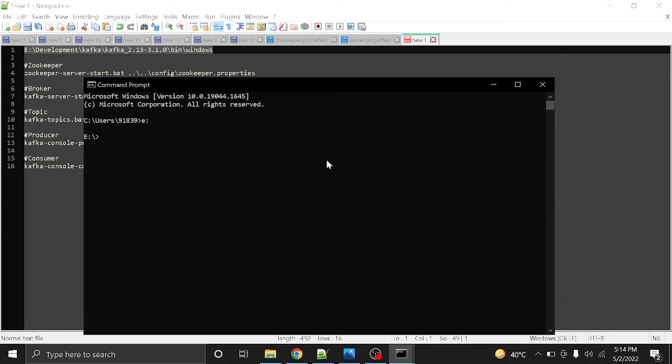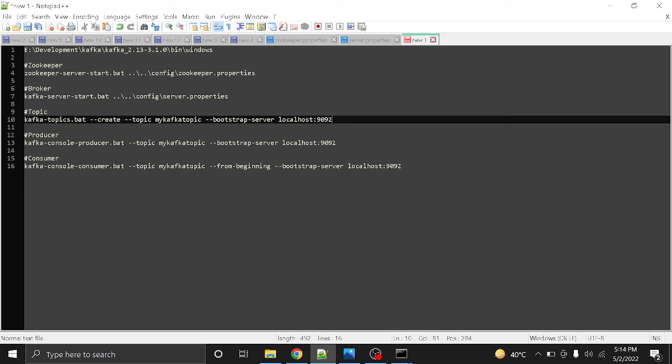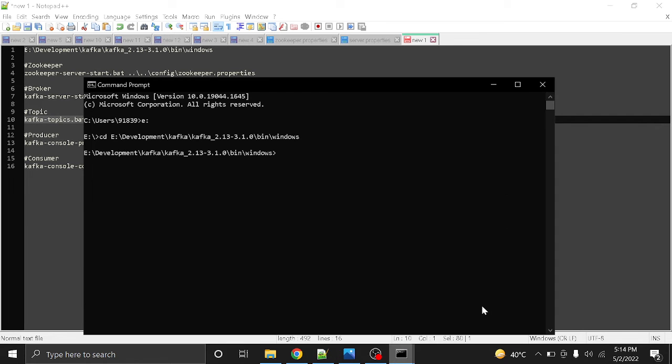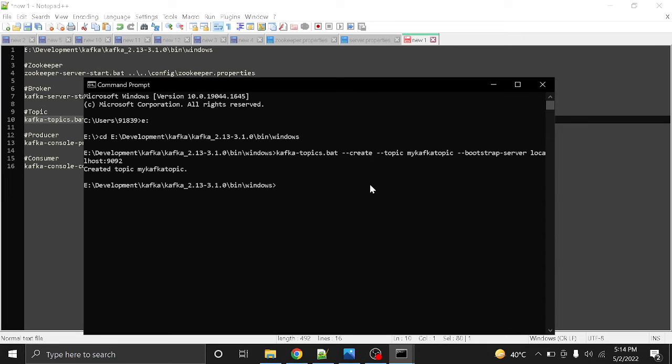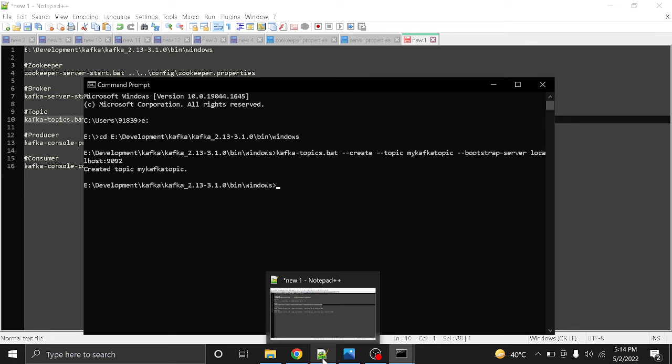We are doing nothing special, just executing the batch files Kafka has provided. Okay, it is saying created topic mykafkatopic.